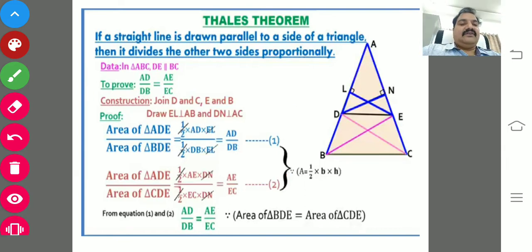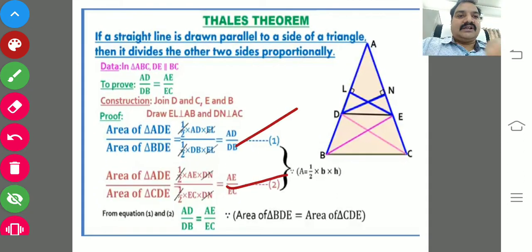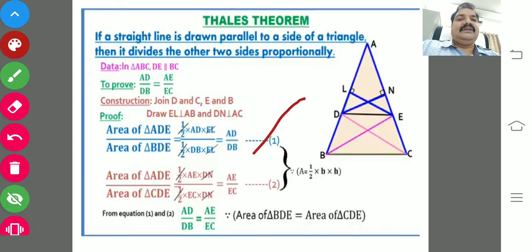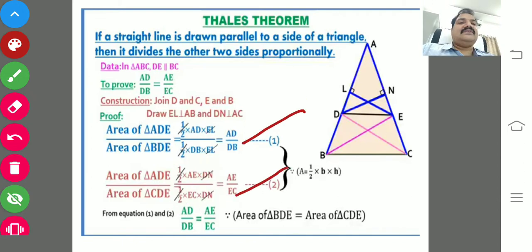After writing the values of the areas of the triangles, simply cancel the equal parts. Half cancelled, EL cancelled, we get AD by DB. Now the next one, half cancelled, DN cancelled, AE by EC. So this is equation 1 and this is equation 2.